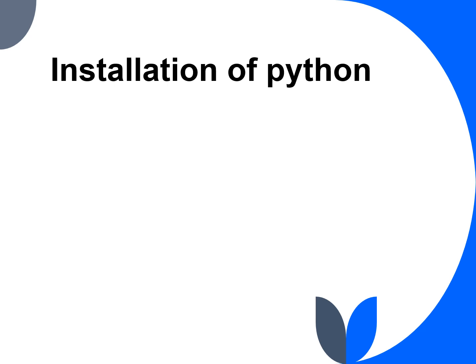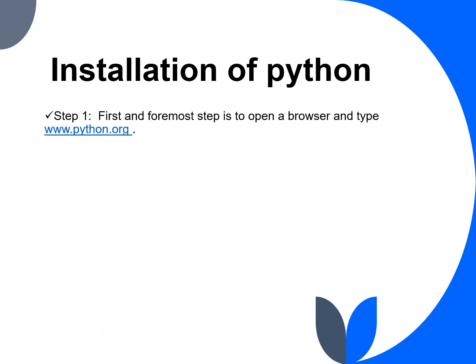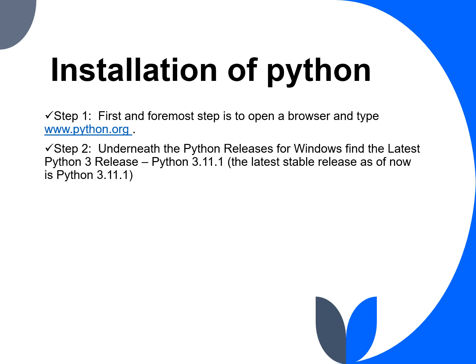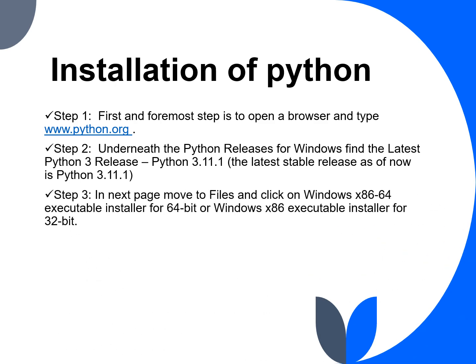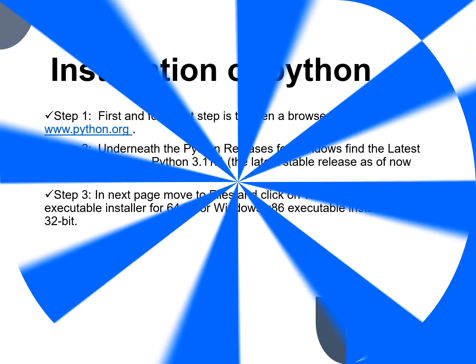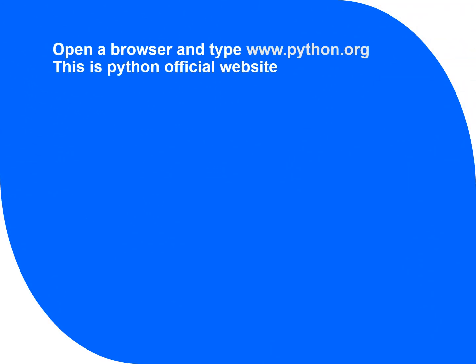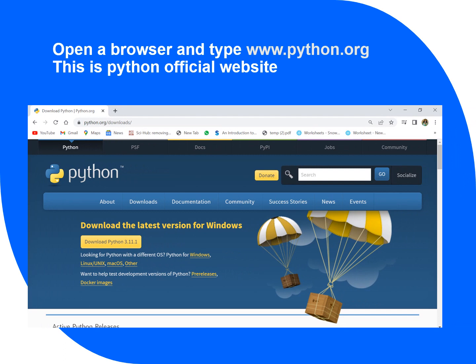Installation of Python. First step is to open a browser and type www.python.org. Underneath the Python releases for Windows, find the latest Python release. In the next page, move to Files and click on Windows x86-64 executable installer for 64-bit. Open a browser and type www.python.org. This is Python's official website.